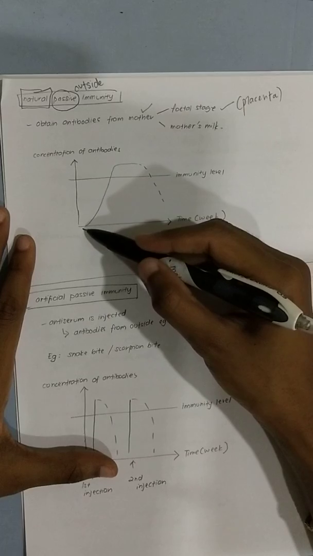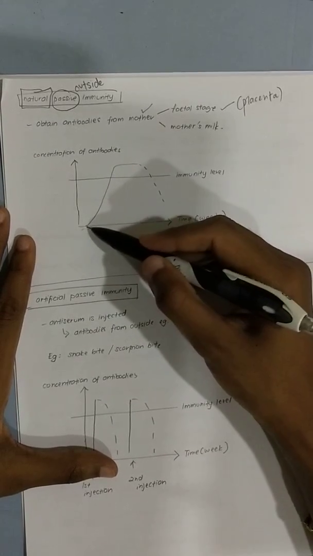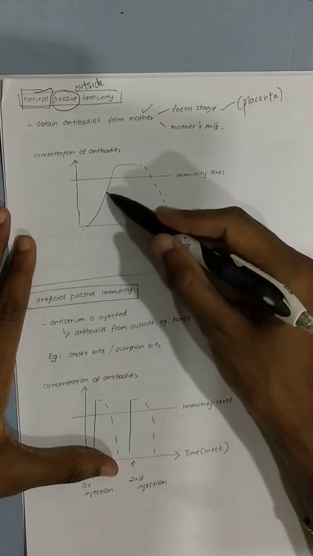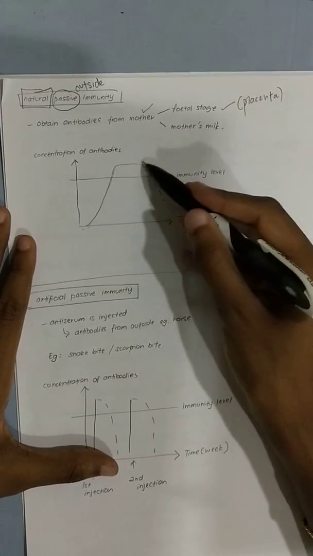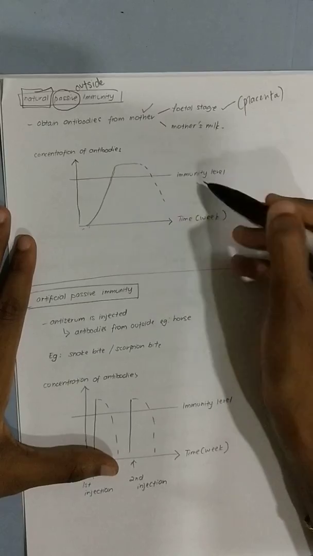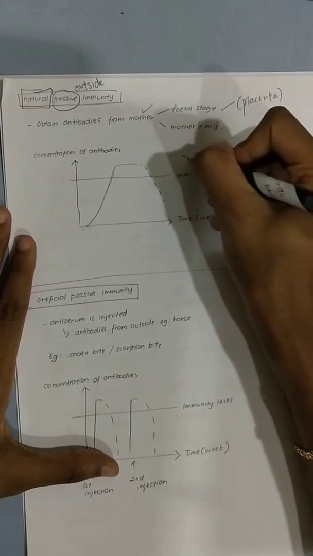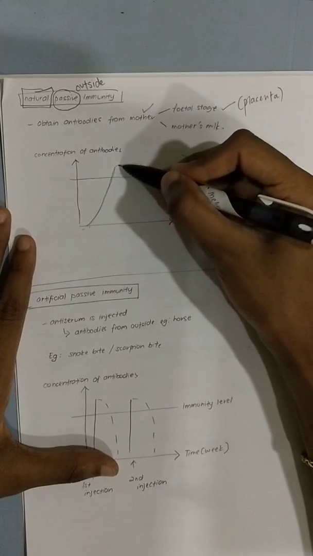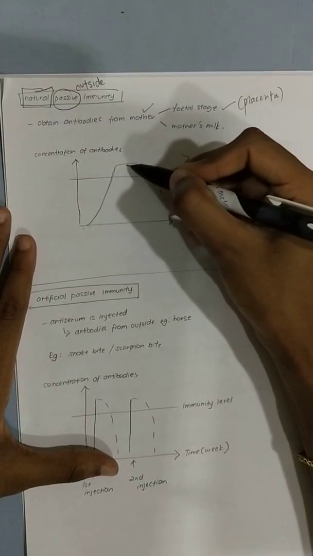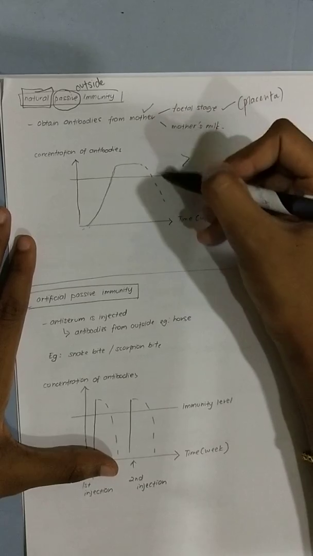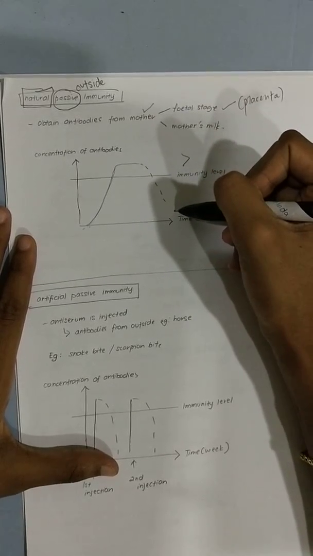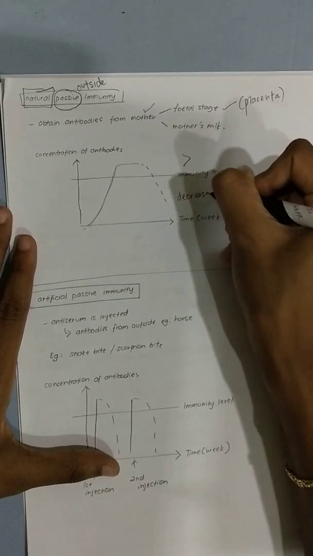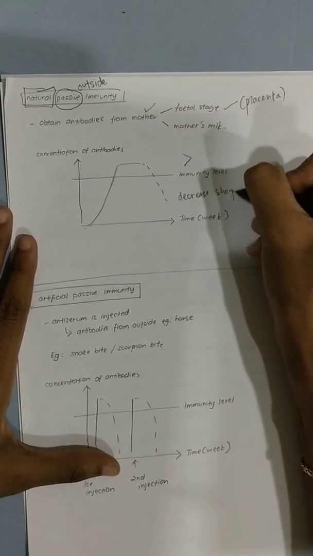The moment the baby receives the antibodies, can you see, immediately it has already exceeded the immunity level. Okay, after that, if you notice, it decreases sharply. Why is there a sharp decrease?